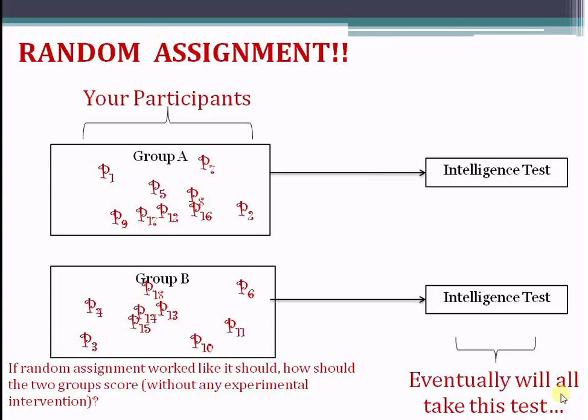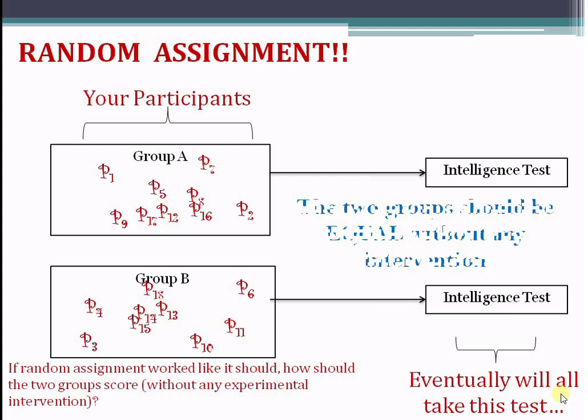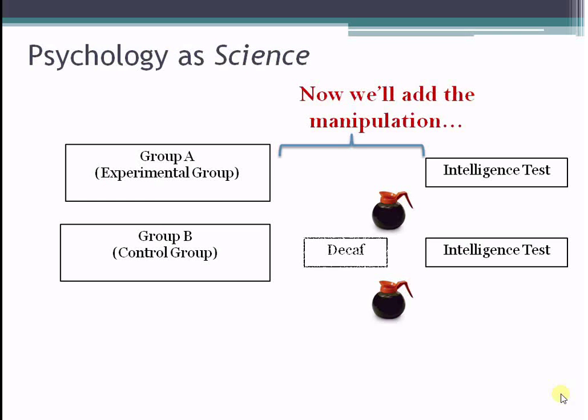Because what random assignment does is it takes and it distributes these characteristics equally across the groups. So one person in group A might not have slept very well, but there'd probably be the same person in group B who didn't sleep very well. And on all of these characteristics get equalized over these groups. And this effect gets stronger as the sample size gets larger. Right? Random assignment is a really powerful way of controlling for all of these individual different characteristics.